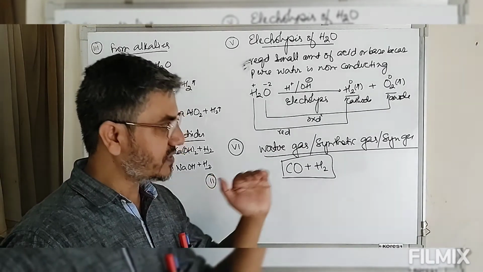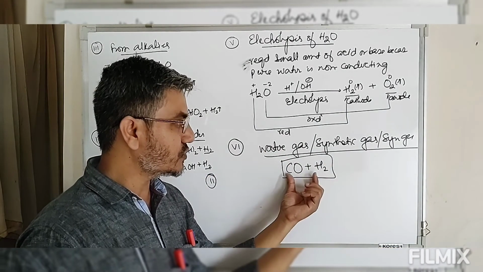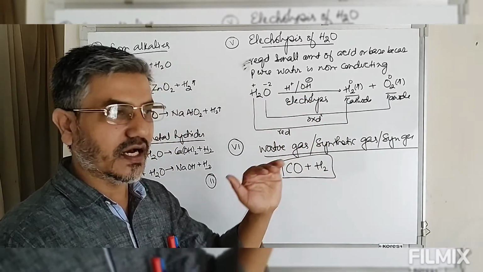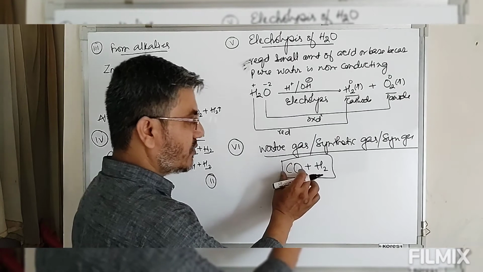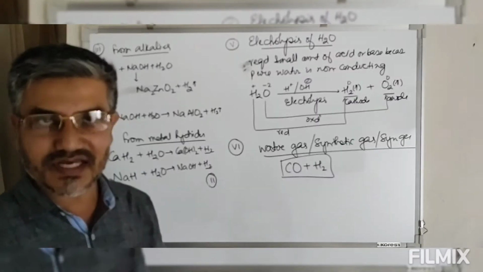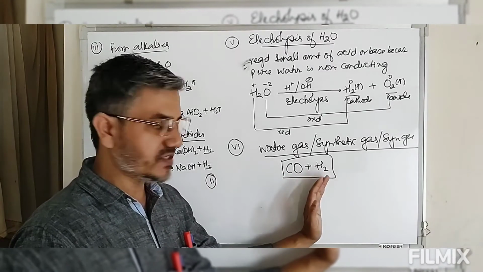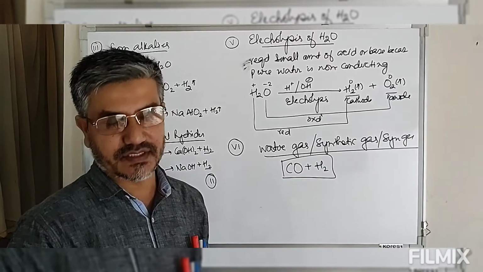So for the preparation of some other compounds, this gas is used. This is known as synthetic gas or syngas. Otherwise, this mixture of carbon monoxide and hydrogen gas is known as water gas. Now look at it. This is a mixture of gas. From this we have to produce hydrogen gas.